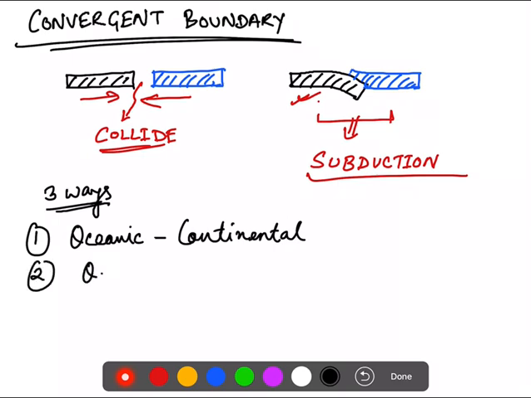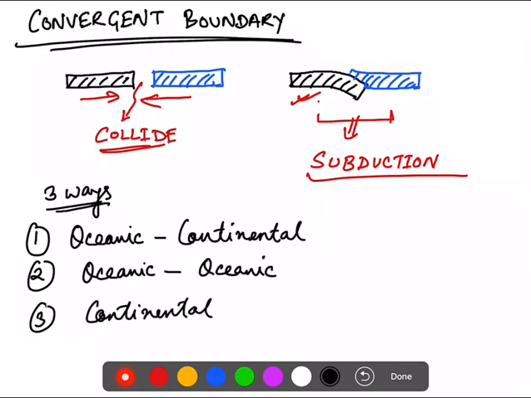Second can be an oceanic plate colliding with an oceanic plate, and third is a continental plate colliding with a continental plate. So these three conditions can take place.